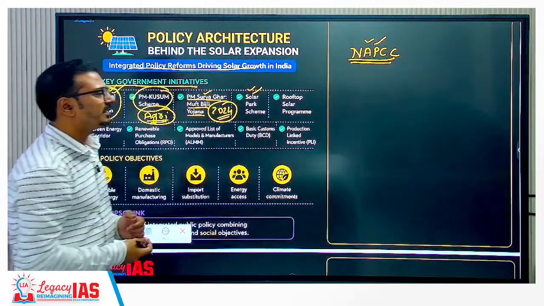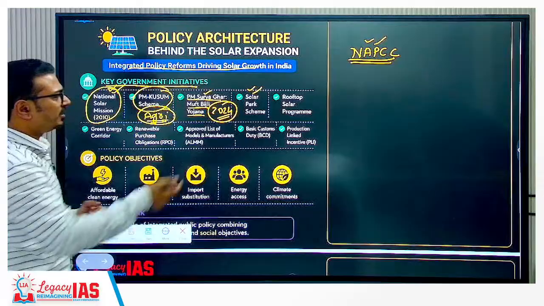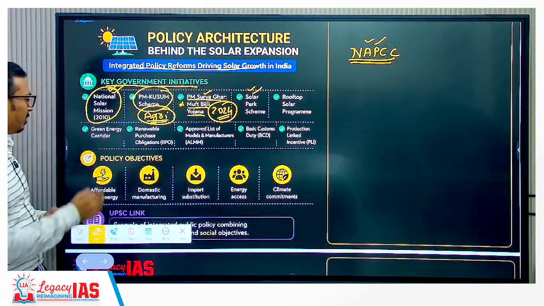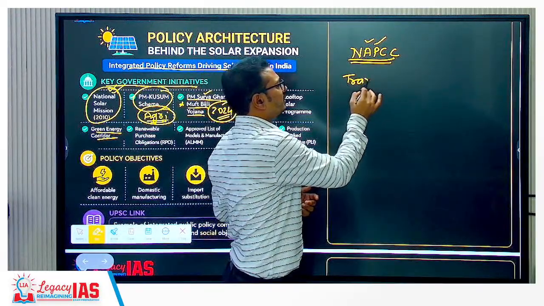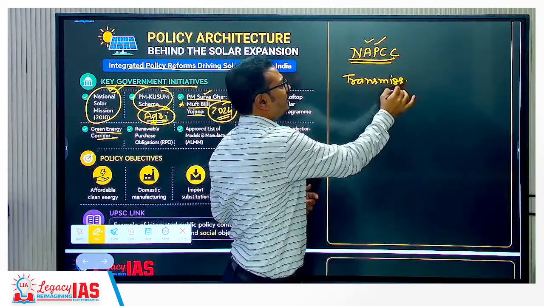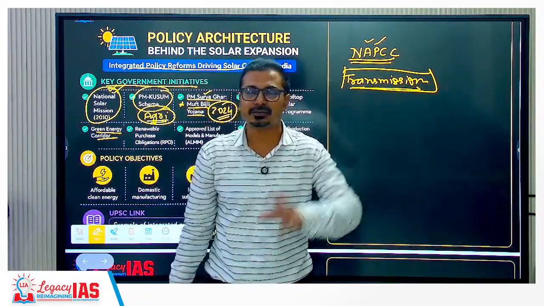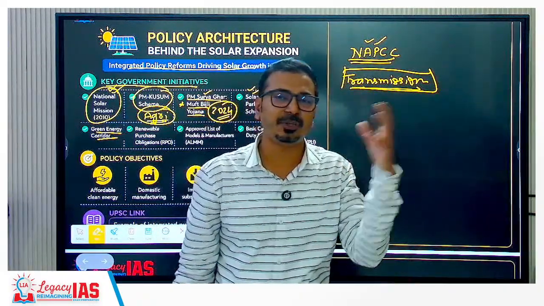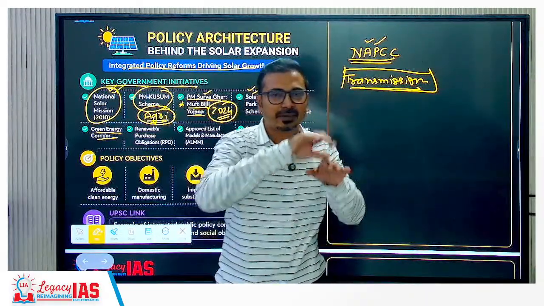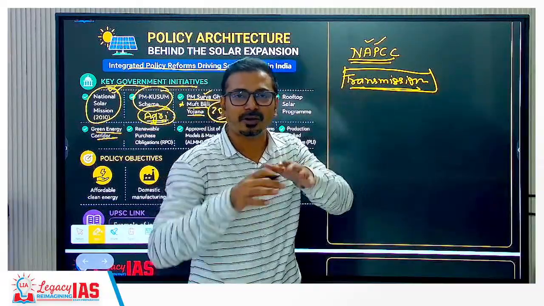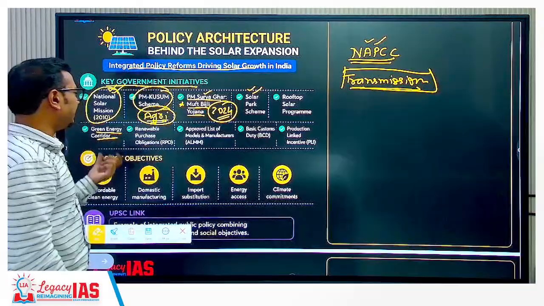We have given the examples. So in different states, solar parks are being set up. Rooftop solar program is now merged with this one. Then we can talk about Green Energy Corridor. Green Energy Corridor is going to have seamless transmission for all these renewable energy projects, especially solar energy projects, because we know that solar parks are far away from the areas, especially urban and industrialized areas, which require that power. So that's why the transmission, which is very important part of overall national grid, so that focus is there in, we can say that, Green Energy Corridor.